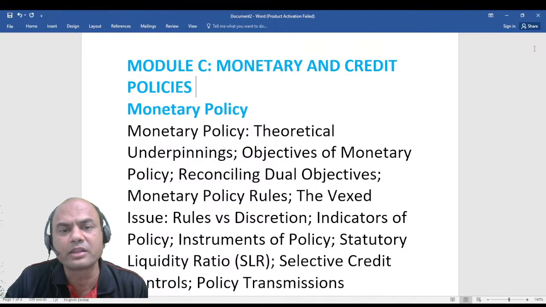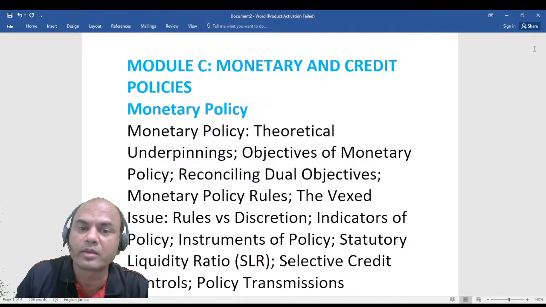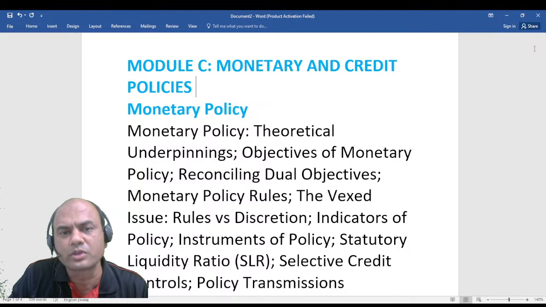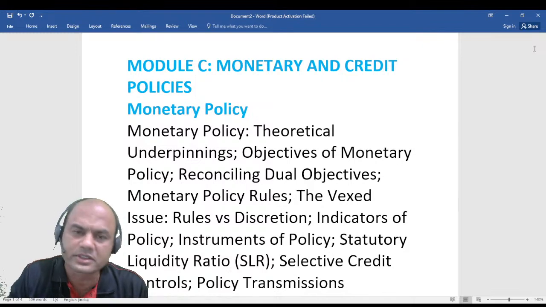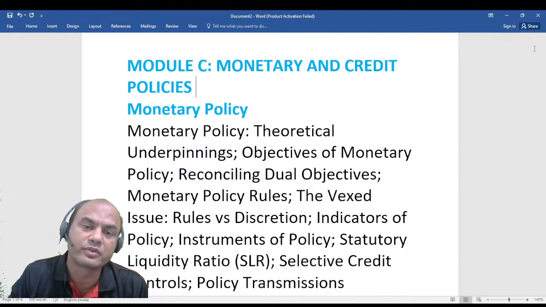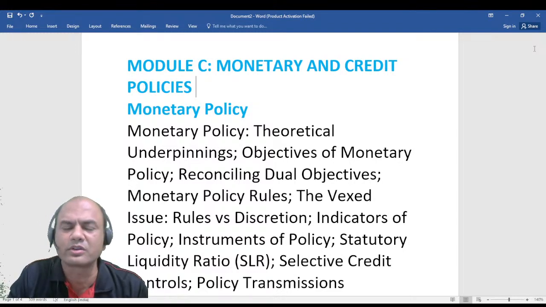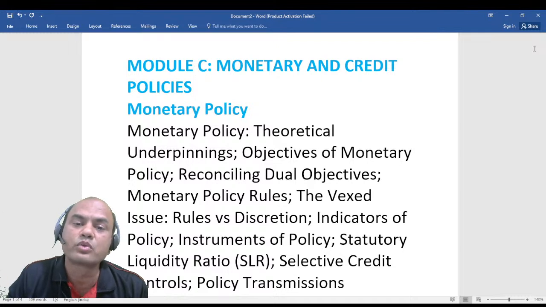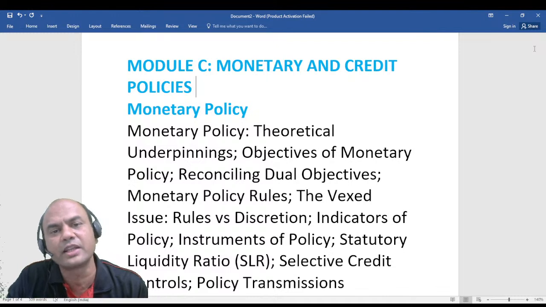So Module C typically relates to present day functions. What is the core job of RBI? RBI always has mainly two jobs. One is inflation control. For that they have the monetary and credit policy. And second is maintaining the stability in the system as such. For that they have the supervisory function. Of course, there are other functions like banker to government, banker of last resort, but the main ones are these two jobs. One is inflation, for that monetary and credit policy, and then the supervision.